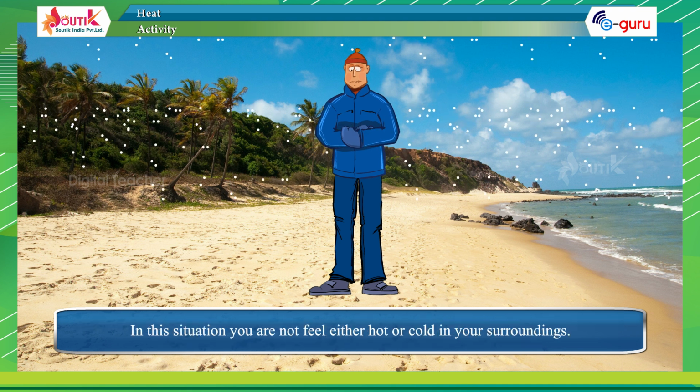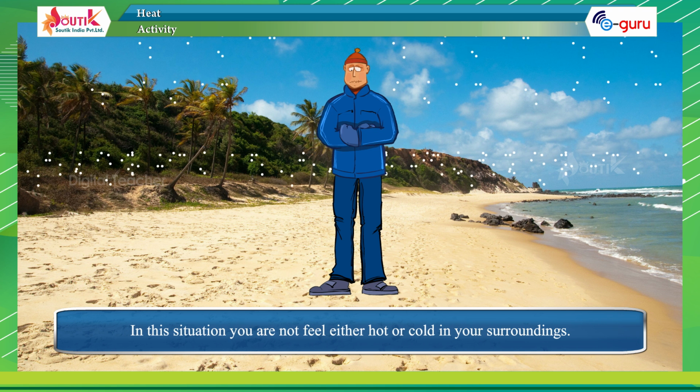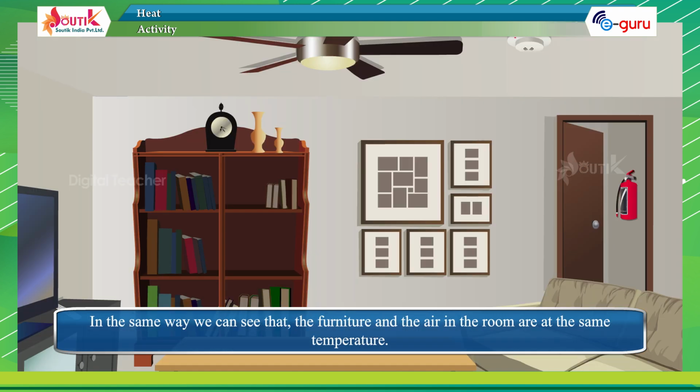In this situation, you do not feel either hot or cold in your surroundings. In the same way, we can say that the furniture and the air in the room are at the same temperature.